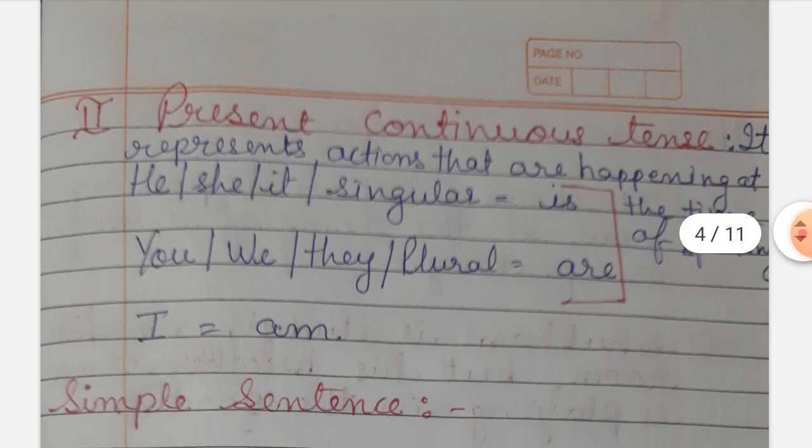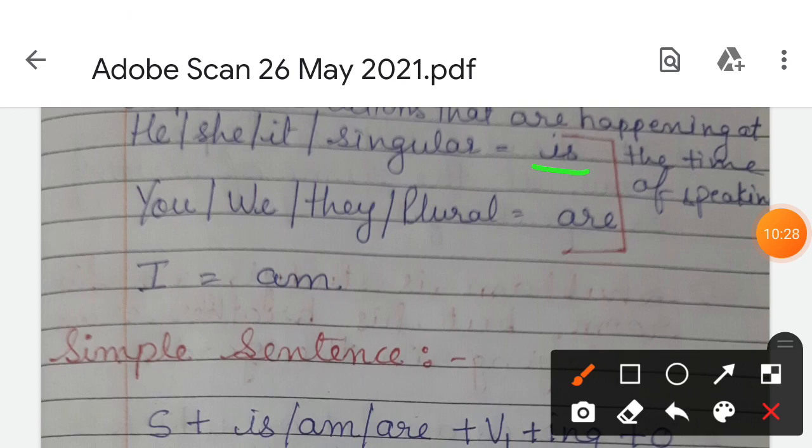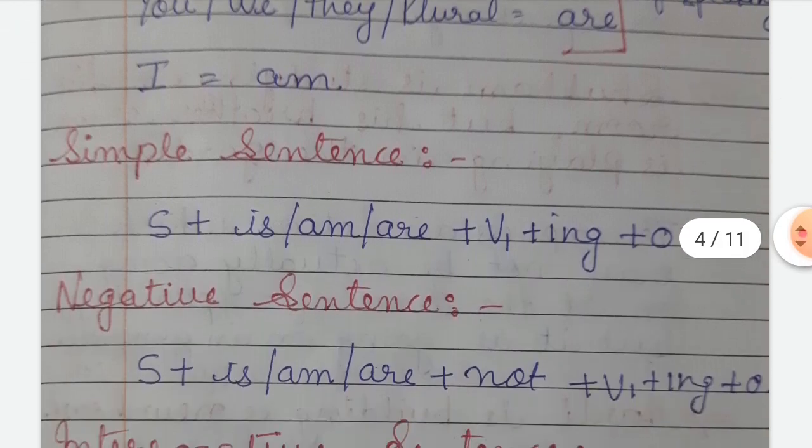So this means this is our present continuous tense, the action which is continuing now. Okay, in that case he, she, it and singular forms, we use is here, and you, we, they and plural, with that we will use are. Okay, and with I, it is am. Okay, so in this way we will change our sentence. Look at this. So what type of structure will we have? Subject plus is/am/are plus verb first form plus ing plus object.